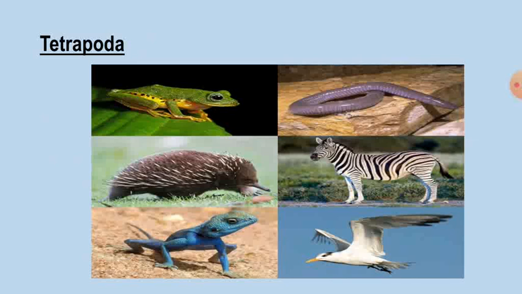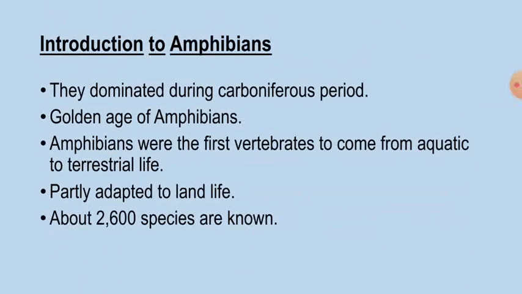So here these amphibians were dominant during the Carboniferous period. Carboniferous period is the 5th to 6th geological period that together make up the Paleozoic era.